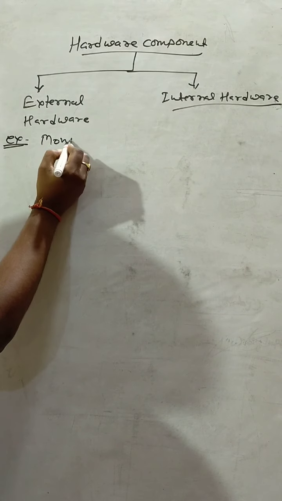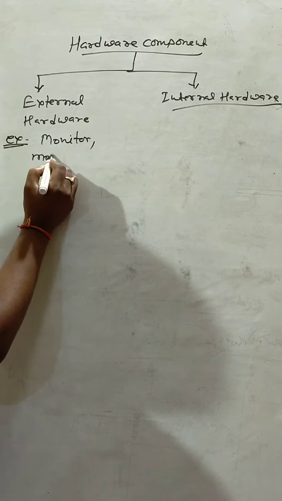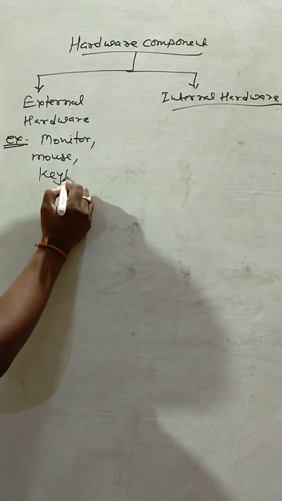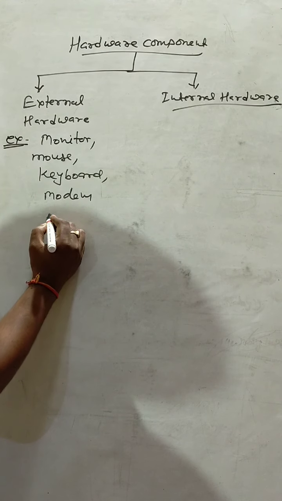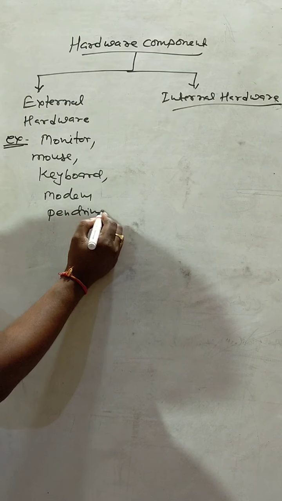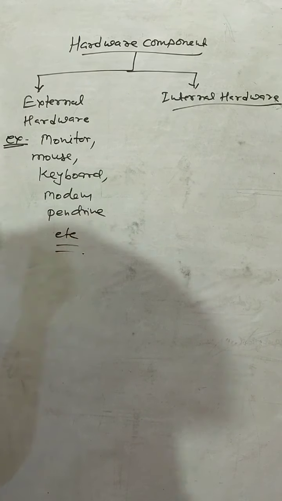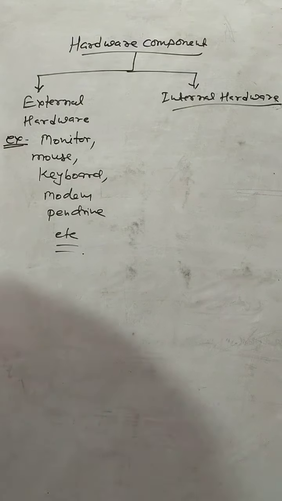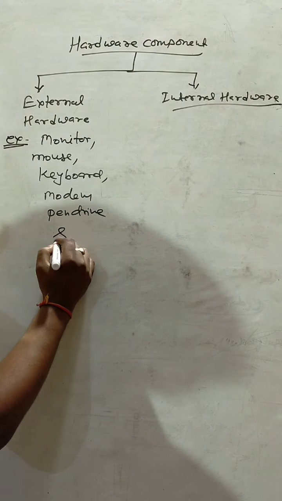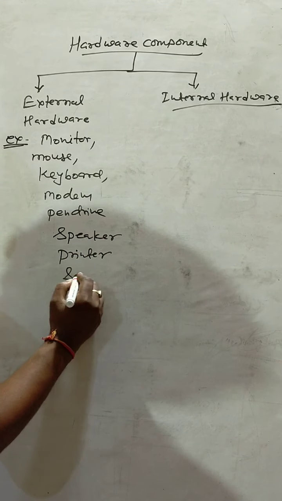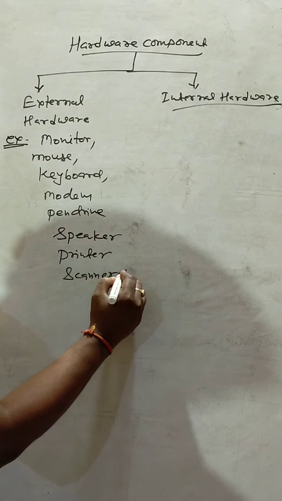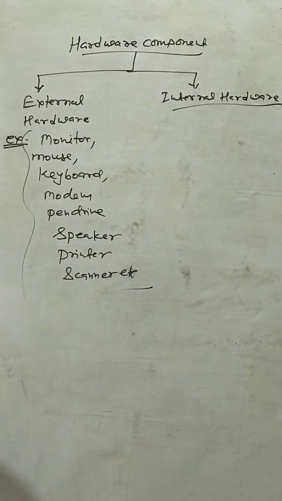Suppose that are monitor, mouse, keyboard, modem, pen drive, speaker, printer, scanner, etc. These all are referred to as external hardware.